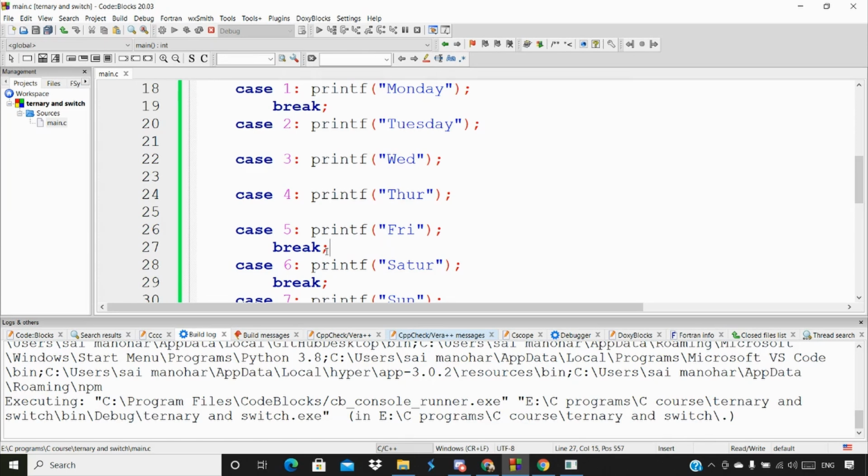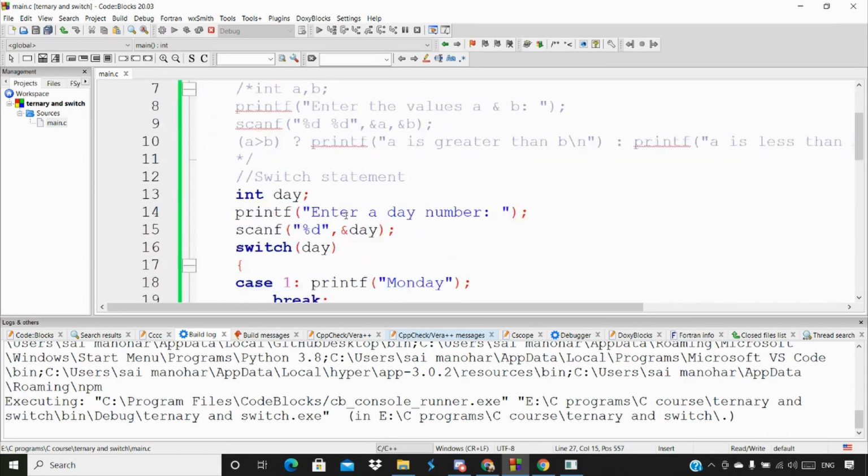At that time we'll also look into some more examples with the break statement, like in a for loop. We haven't discussed that topic yet, so I'm not going to discuss the for loop right away. I'm going to discuss it in coming videos, and at that time we'll also discuss the break statement. So this is all about the switch block.